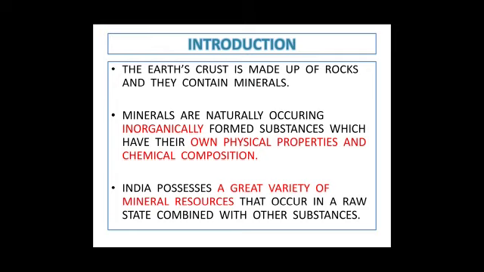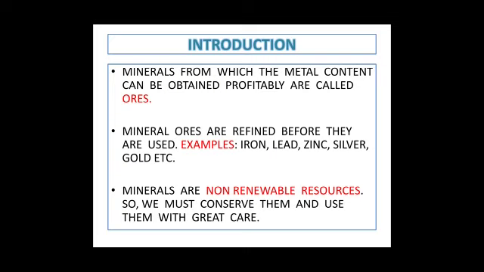So children, if we see next, the point is minerals from which the metal content can be obtained profitably are called ores. I was talking about iron ore. You can see the word ore here. Ore means any rock which actually has a metal mineral, and this mineral is very valuable, like iron. Iron is very valuable, but it is not found in pure form, it is found in its ore, that is, along with other substances. So I hope the concept of ore is clear.